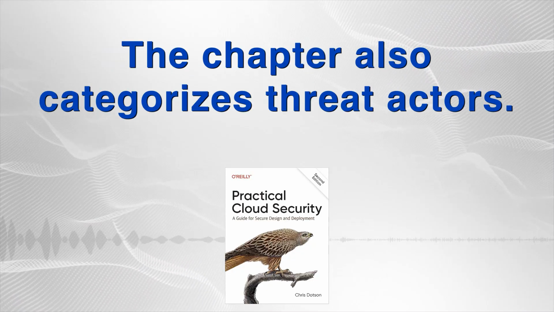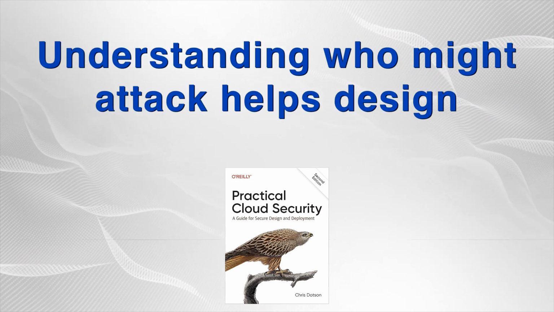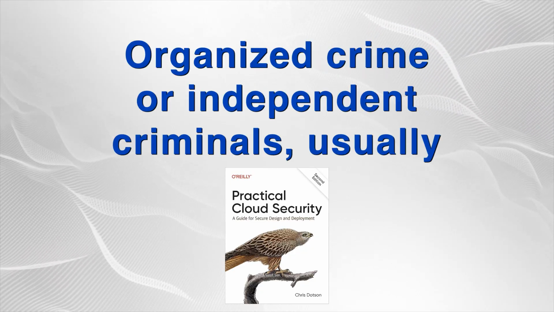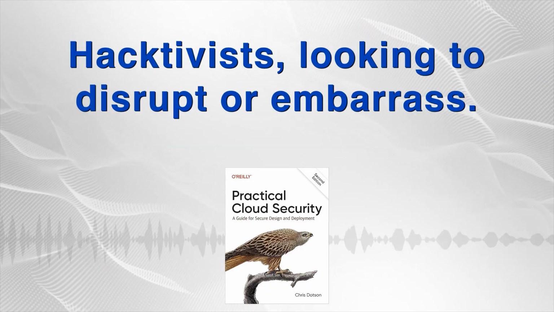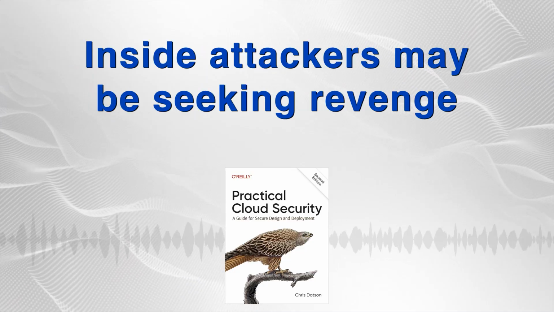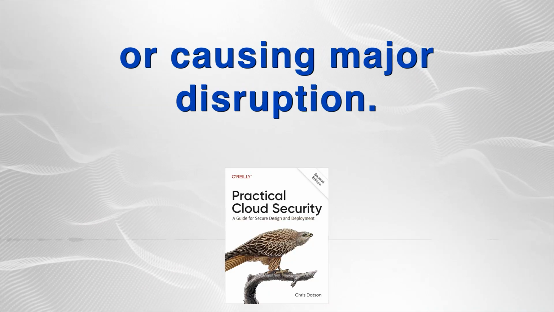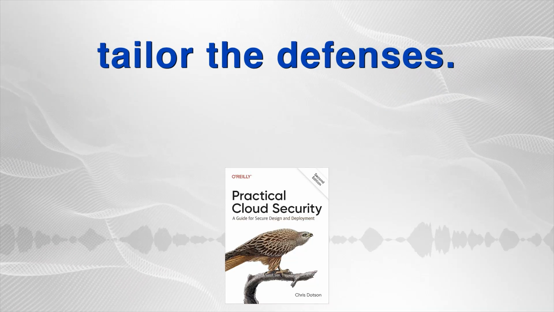The chapter also categorizes threat actors. Understanding who might attack helps design defenses. Who are the main groups identified? Four primary types: organized crime or independent criminals, usually after money; hacktivists looking to disrupt or embarrass; inside attackers, who may be seeking revenge or money; and state actors, often after secrets or causing major disruption. Thinking about those different motivations helps tailor the defenses.